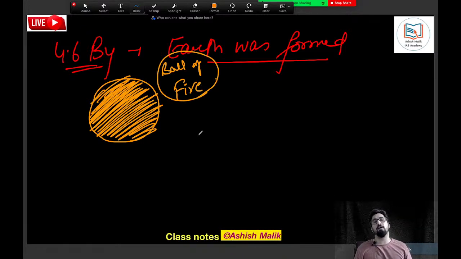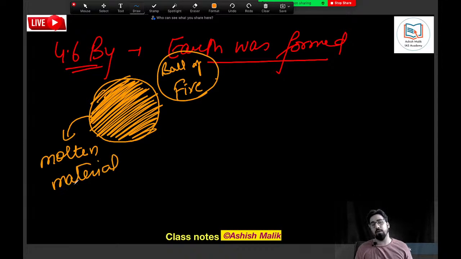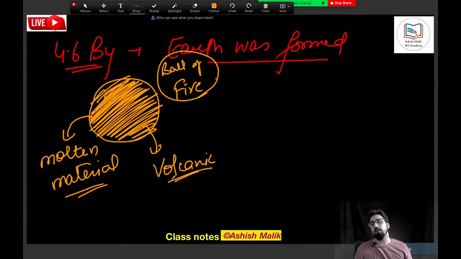All the material of the Earth was in the form of molten material, and there were lots and lots of volcanic eruptions happening on the Earth. Earth was this much hot. That's why it is called the ball of fire. Earth was made up of only molten material.